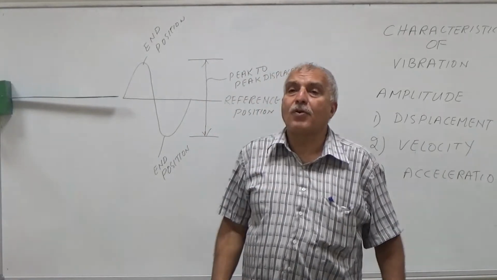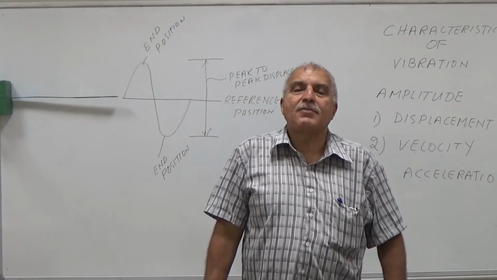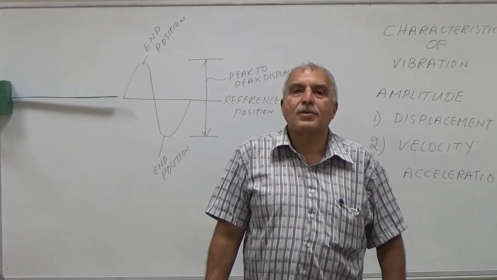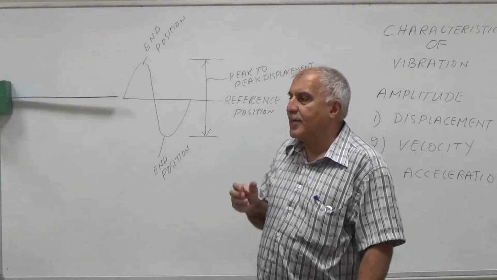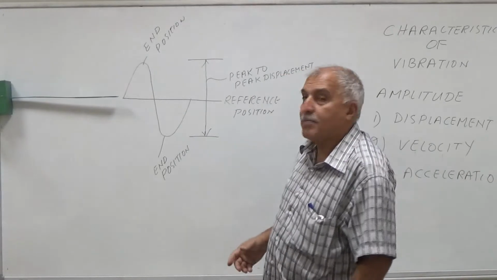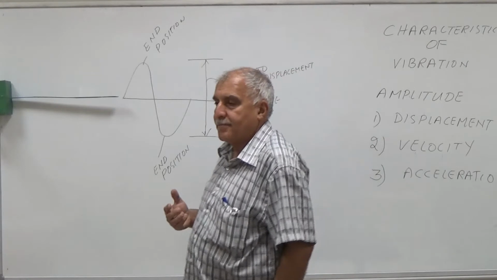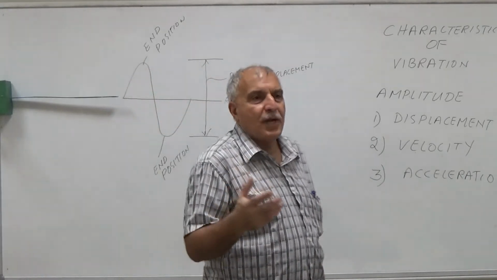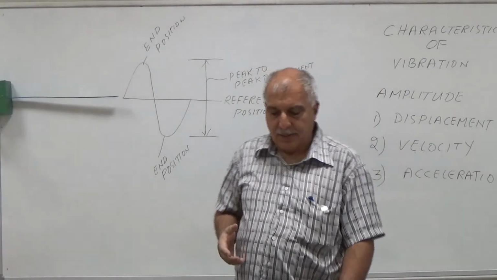But this is only for those machines which have very low RPM. For low RPM, you can measure the displacement. Not more than 800 RPM, you can find out the condition of machine by displacement.